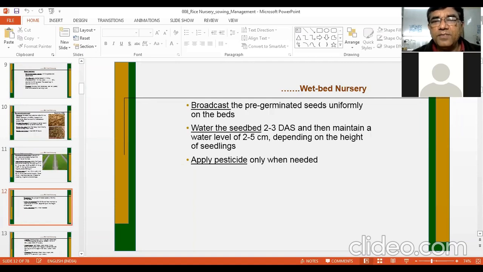Regarding irrigation, it is very, very important to apply water regularly. Every second or third day, water should be applied, but very light irrigation should be given. This will help in better growth of the seedling, and it will prevent the germination of the weeds also. And one should remember that the seedling should not be submerged in the water. So the water height should be below the height of the seedling. They should not be submerged. Otherwise, there will be difficulty.